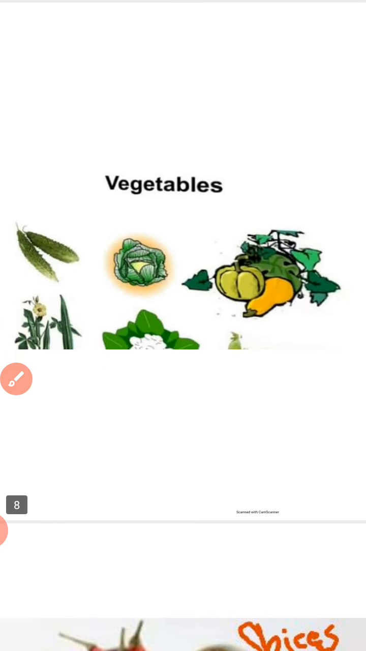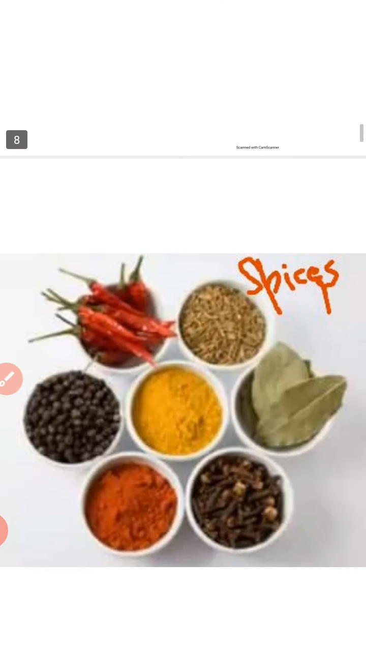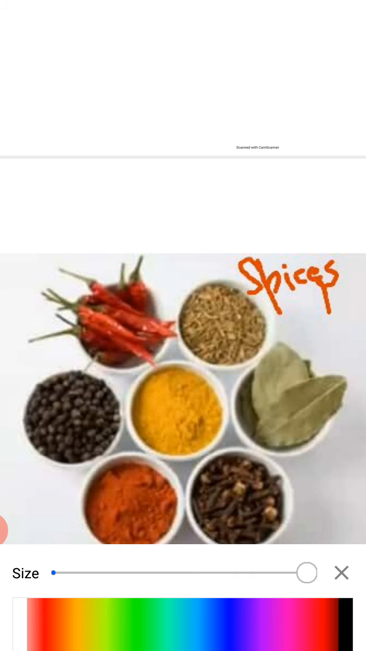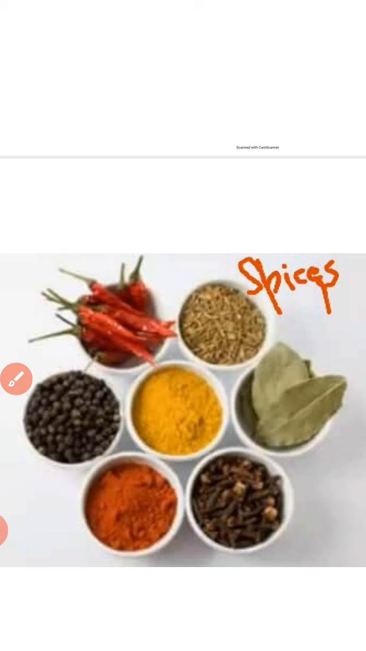And vegetables also. Here are some vegetables: bitter gourd, cauliflower, pumpkin. These are the vegetables which we get from plants. Different types of spices, right, which we put in our food items to make our food more flavored, like turmeric, red chilies, red chili powder, black pepper, cloves. These are the different types of spices which we get from plants, right?